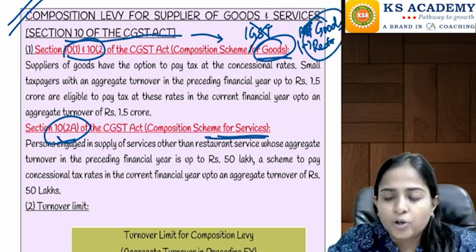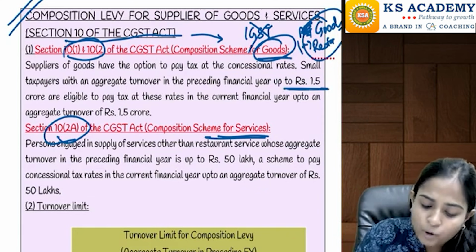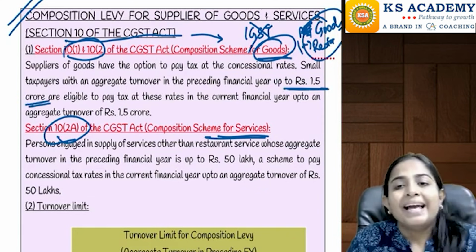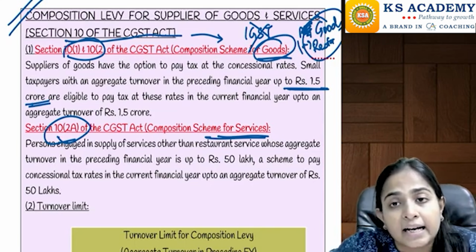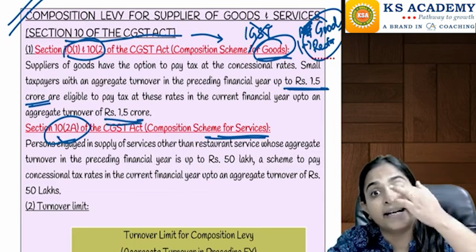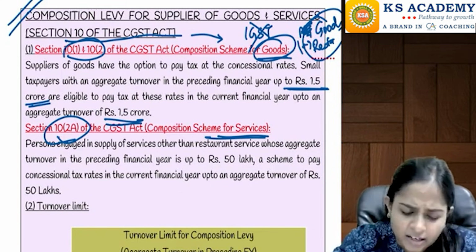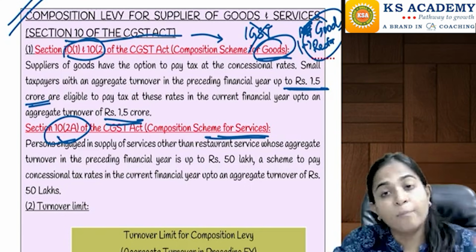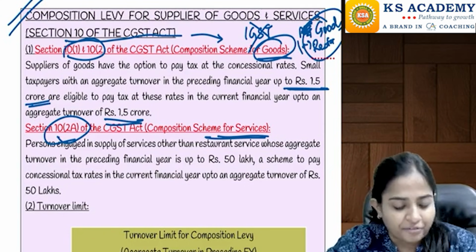If you are engaged in this, and if in the preceding financial year your turnover was up to 1.5 crore, then in the current year you are eligible to pay tax under the composition levy till the time your turnover in the current year does not exceed 1.5 crore. So up to 1.5 crore you can pay tax under the composition scheme, provided in the preceding financial year also your turnover did not exceed 1.5 crore.